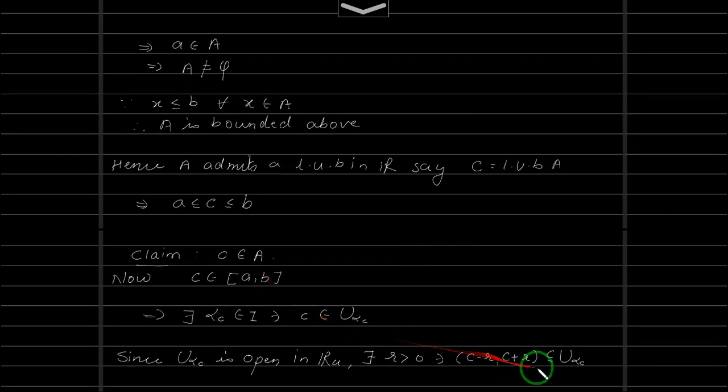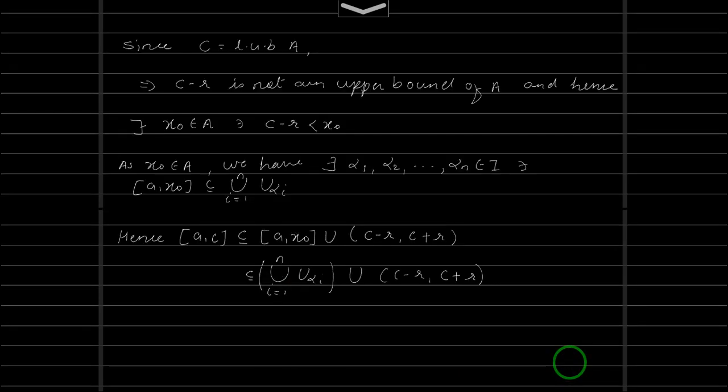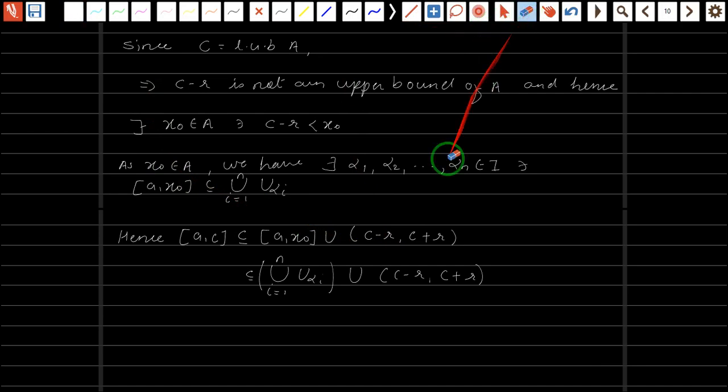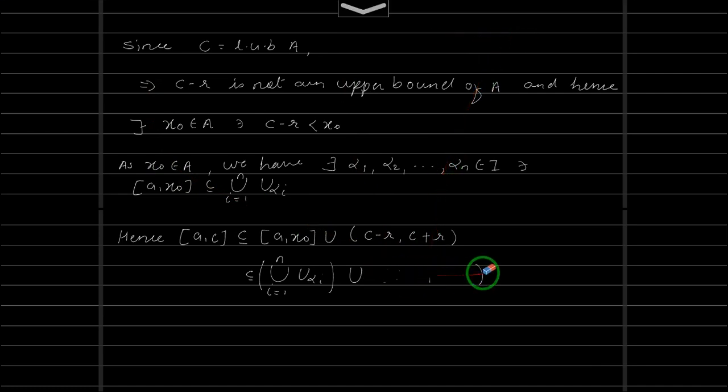So let us write this contained inside the union with U alpha C. And also these are from your set V, the cover, and U alpha C is also from the cover.